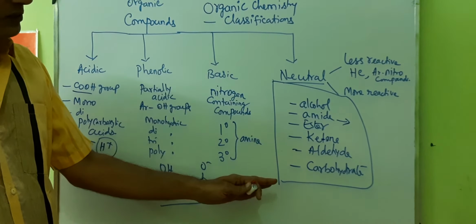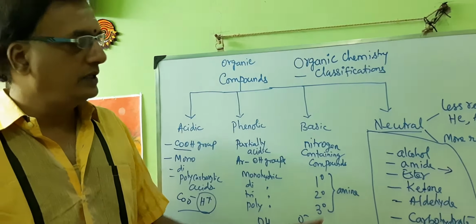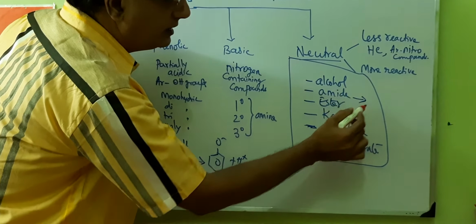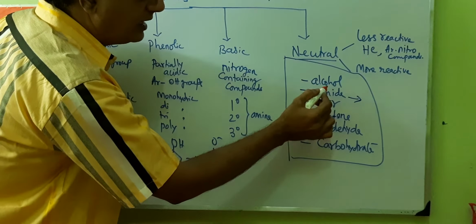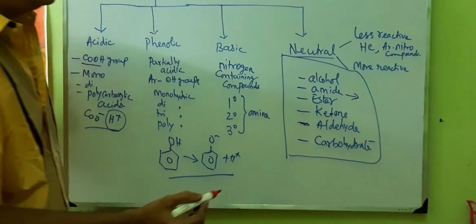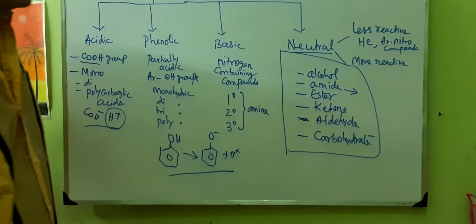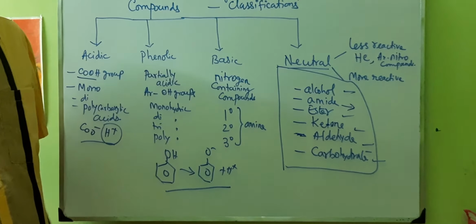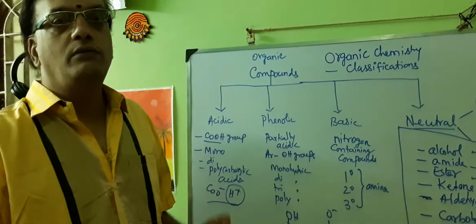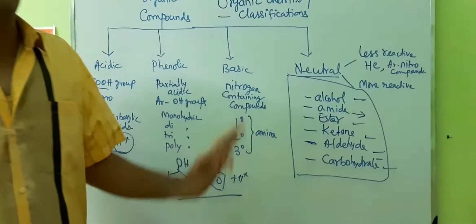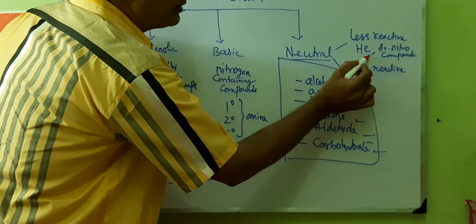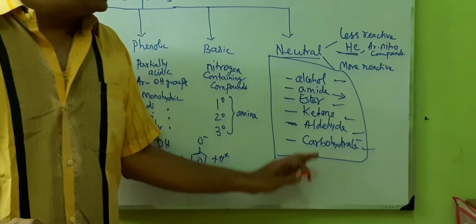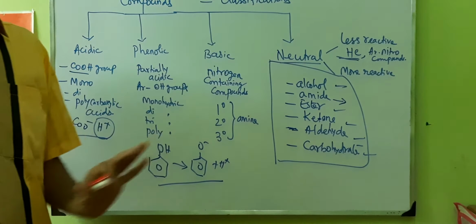Don't think that neutral compound means the reactivity is neutral. It has its own reactivity. Compounds having functional groups like alcohol, amide, ester, ketone, aldehydes, and carbohydrates, which have a larger number of functional groups present, are called more reactive neutral compounds. Whereas less reactive compounds are hydrocarbons and aromatic nitro compounds, which are generally categorized as less reactive neutral compounds.